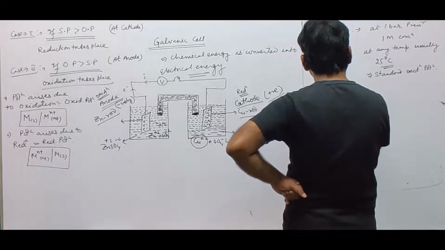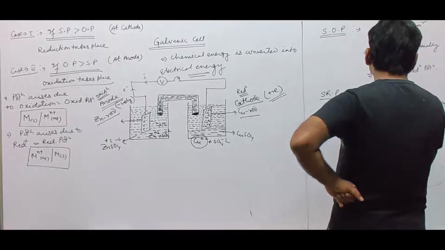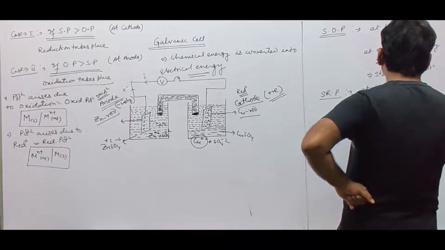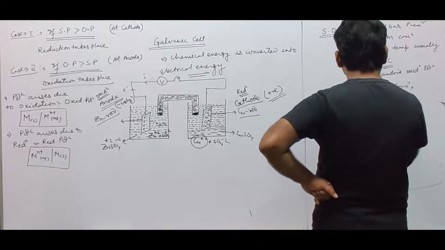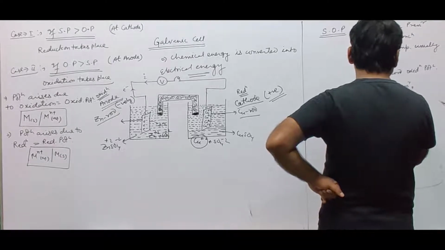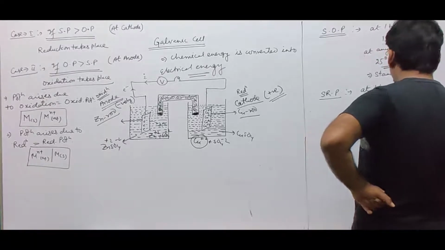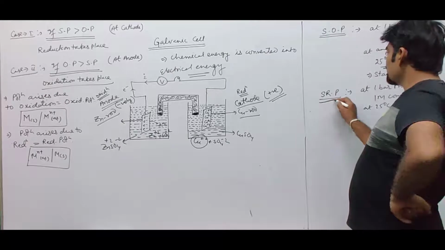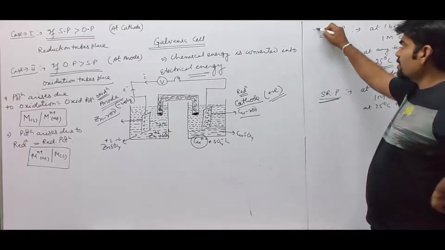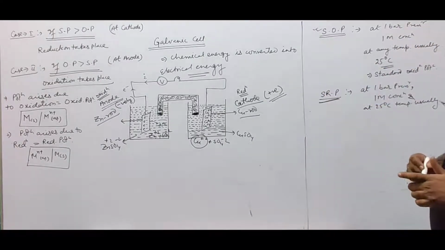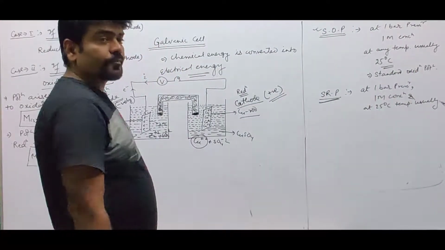Similarly, SRP, standard reduction potential, that is potential measured at 1 bar pressure for 1 molar concentration of electrolyte and at 25 degrees Celsius temperature, usually. So the potential developed is called standard reduction potential. Standard oxidation potential and standard reduction potential. Understood? Okay? Now,